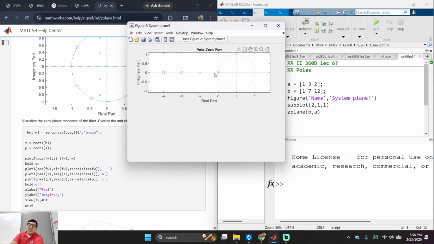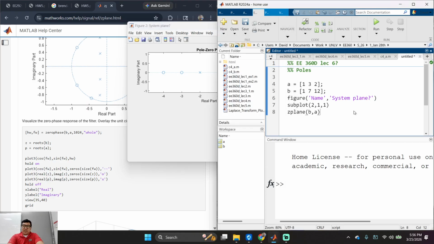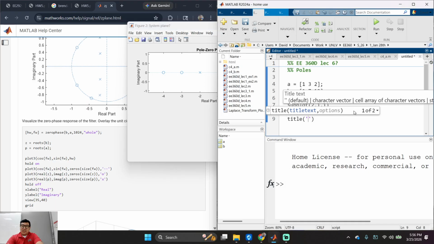But do you see right here? I have a pole right here. I have a pole right here. I have a 0, 0. Right? And here's my imaginary axis. Is this a stable system? Yeah? Cool? And then let me just call this, can I title it? My stable system.